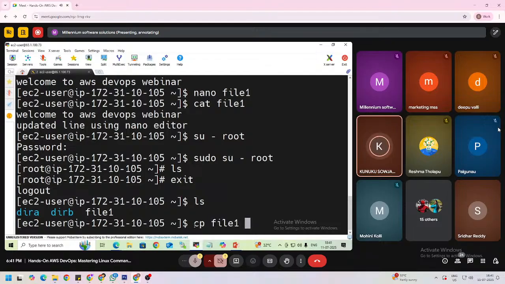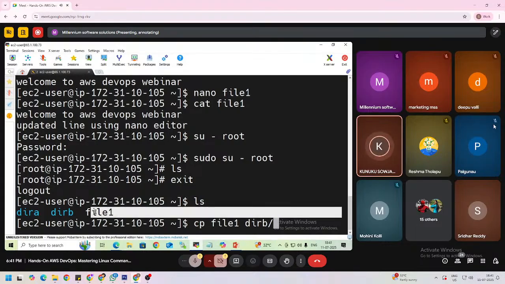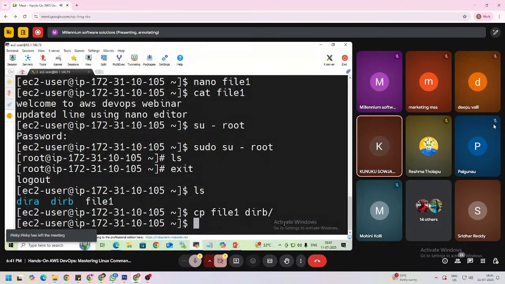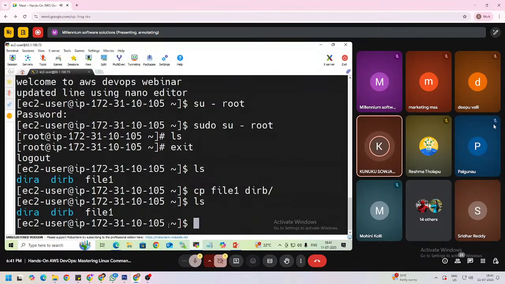This is the source where the file or directory is located, and then use directory B. So I am copying this file 1 from here to this directory B, right? Press enter. Here I am not moving, I am just copying, right?